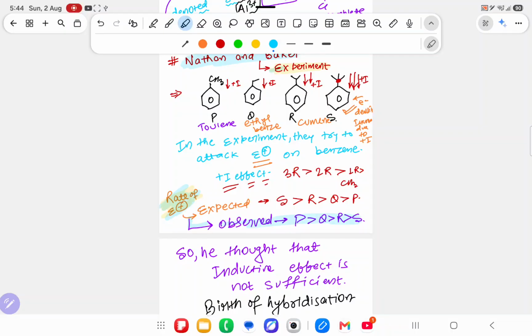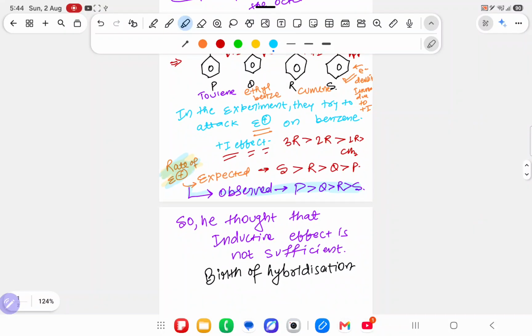So from here he understood that the inductive effect is not more than enough. So he derived another concept, and the name of the concept is called hyperconjugation.